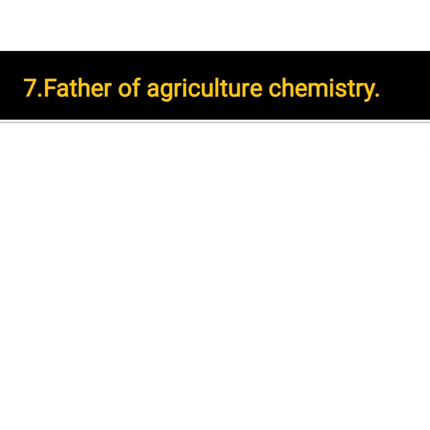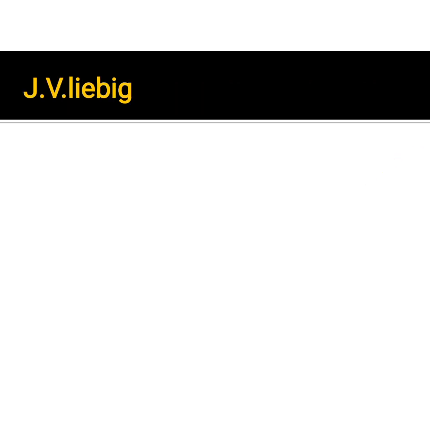Seventh question. Who is the father of agriculture chemistry? The father of agriculture chemistry is Justus von Liebig. Justus von Liebig.